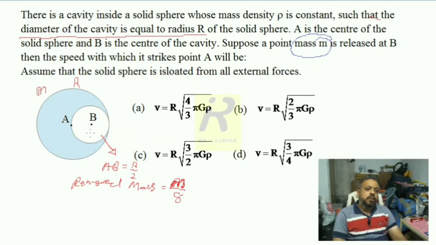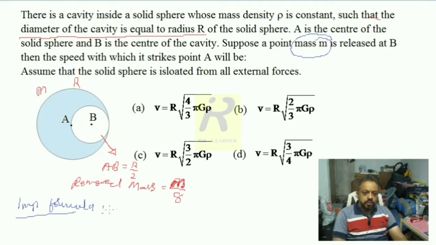So now you just observe when some mass m, small letter m, is released at this point, it approaches A with some velocity. When it hits A, definitely it will hit with some velocity. The beginning velocity at B should be 0, right? So for this I am using a very important formula that you must know in the beginning.